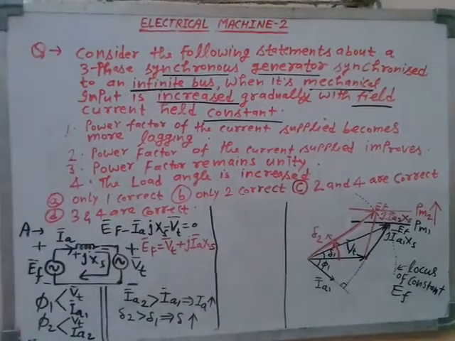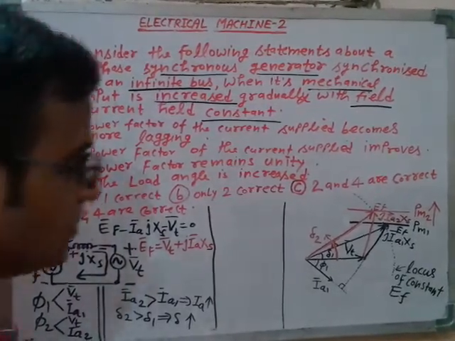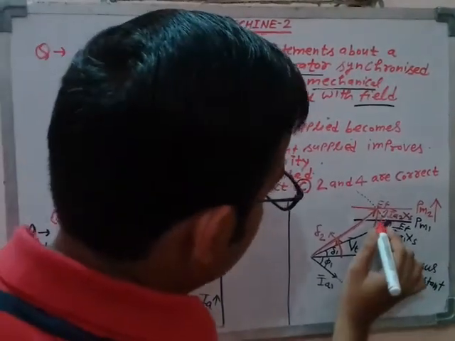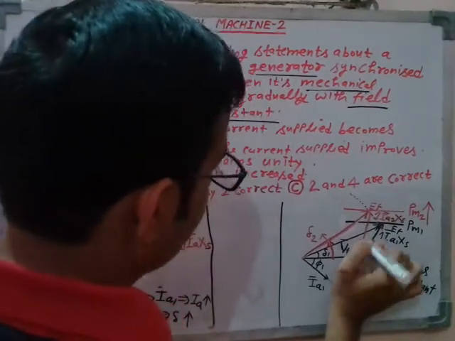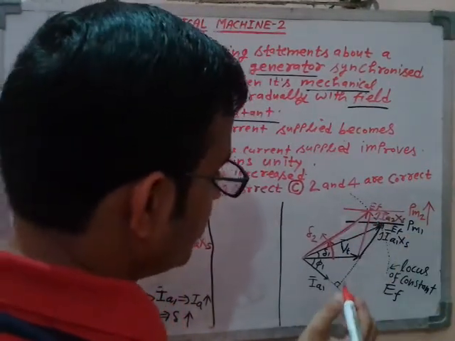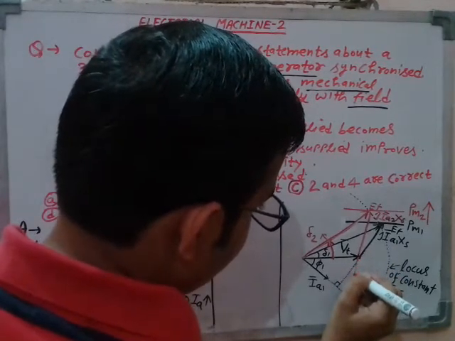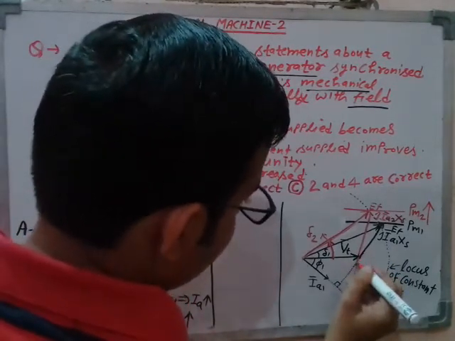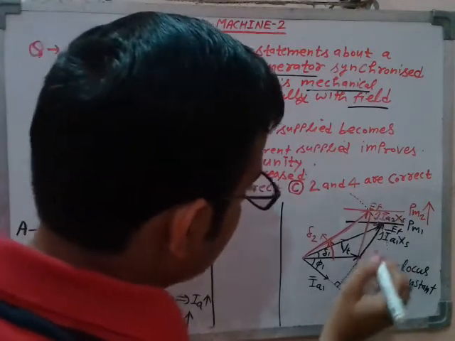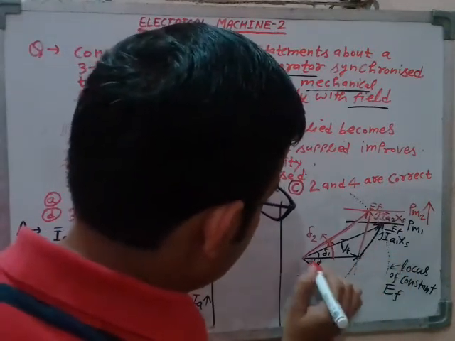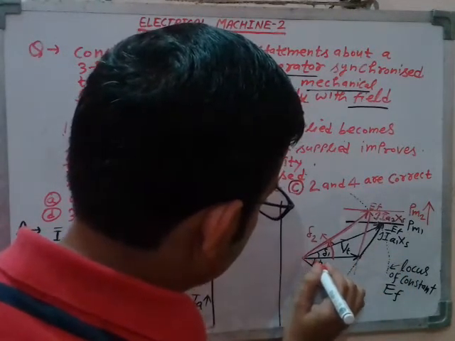Now just observe this for the new case, for this PM2, increased mechanical input. Can you tell me what the operating power factor is? Just extend this phasor backward and try to find the new position of the armature current.